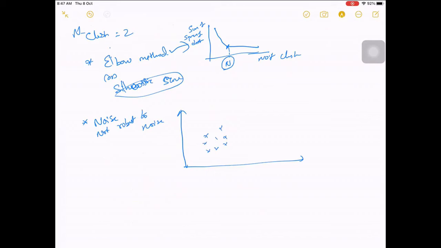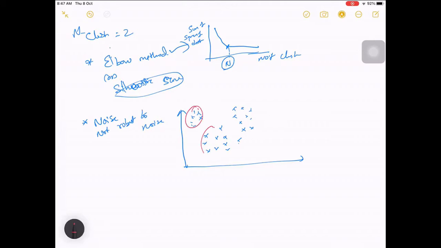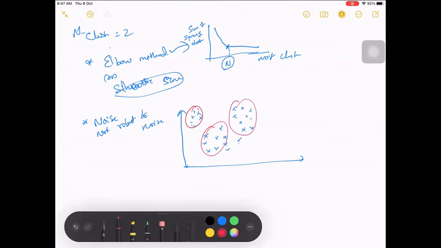Let us say your data points are like this, and one more. If it is three clusters, you will make this one cluster, this one, and this one, and you will not leave anything.